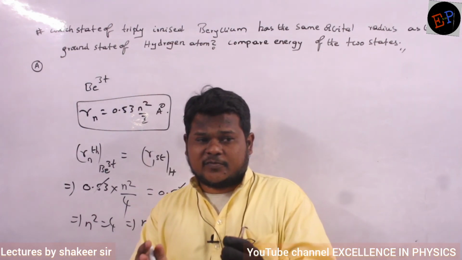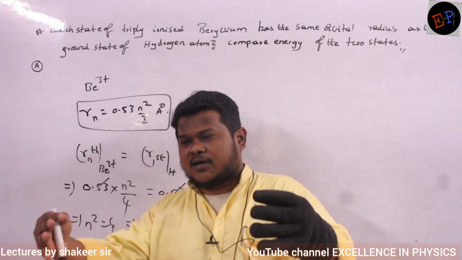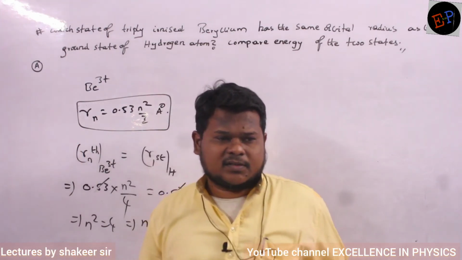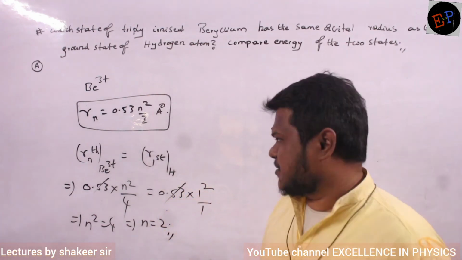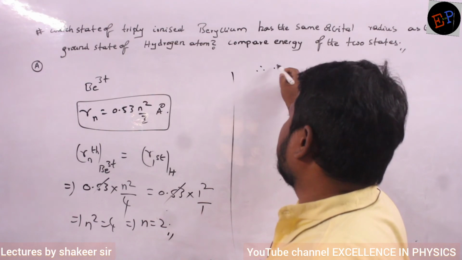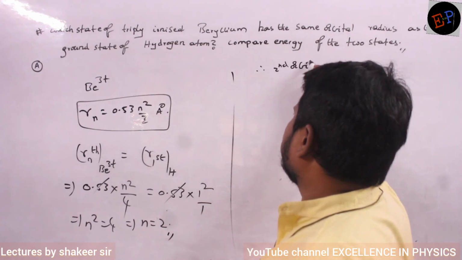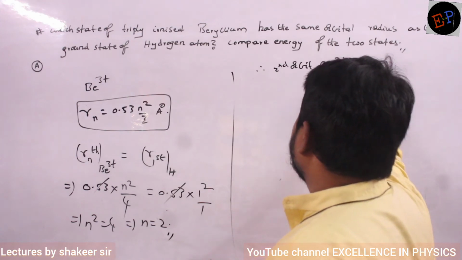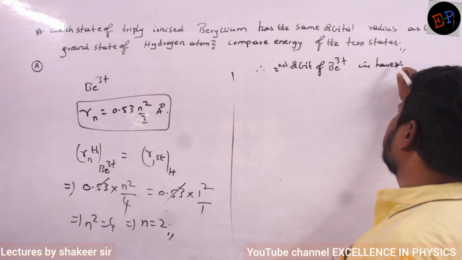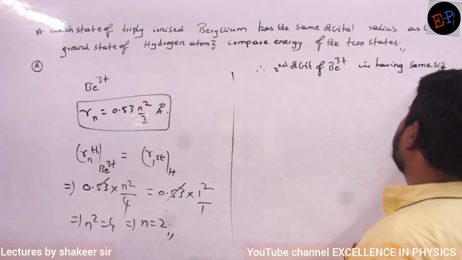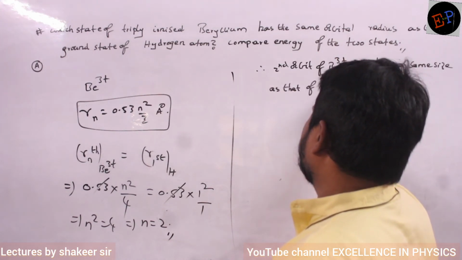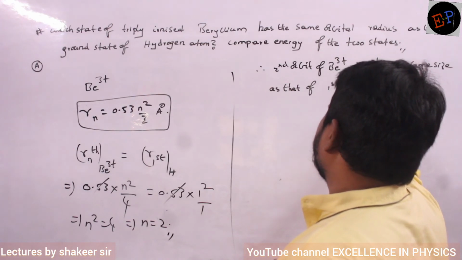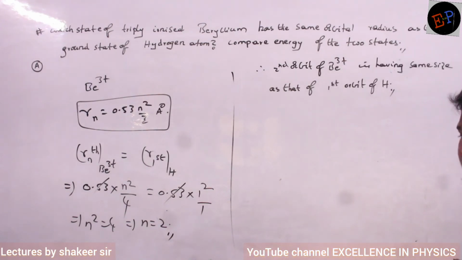It means the first orbit of beryllium is still smaller. The second orbit of beryllium is equal to the size of the first orbit of hydrogen. The first orbit of beryllium is still smaller. That is the meaning of it. Clear? Therefore, I write: the second orbit of beryllium 3 plus has the same size as that of the first orbit of hydrogen. That is the question. Clear now?